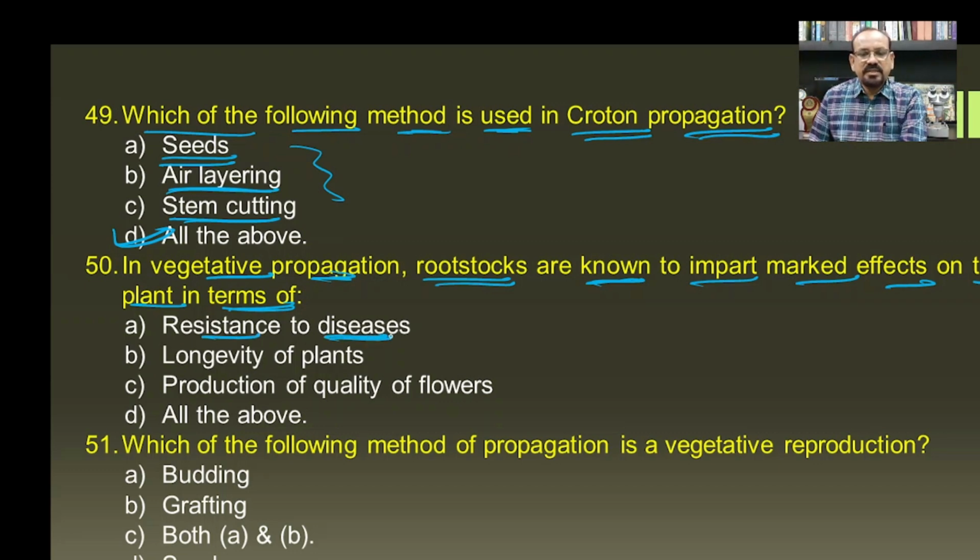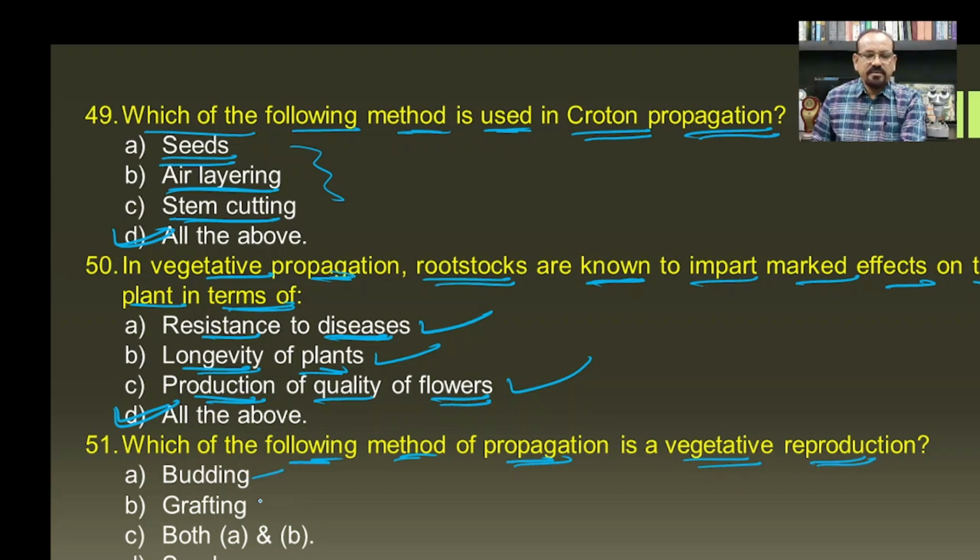Resistant to the diseases, this is correct one. Then longevity of the plants, this is also correct, and production of quality of flowers, this is also correct, and hence all the above become the answer for this question. Then which of the following method of propagation is vegetative reproduction?